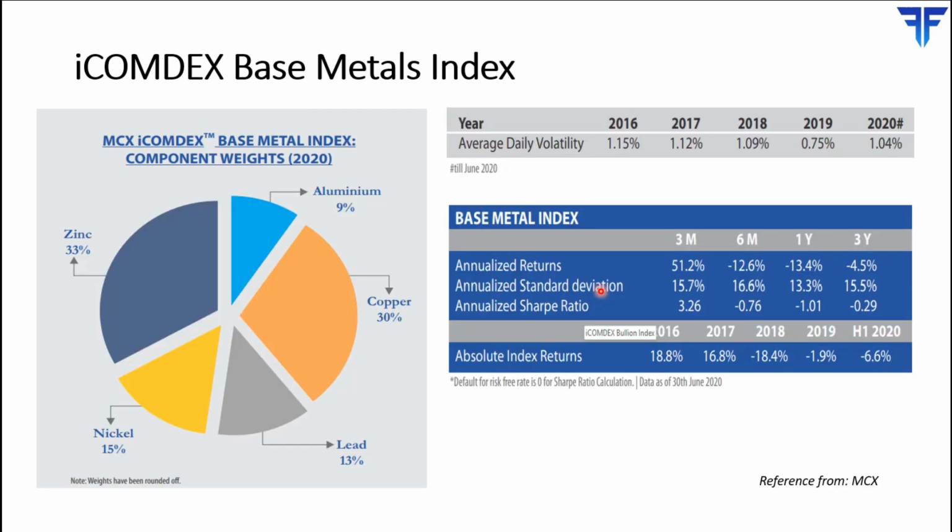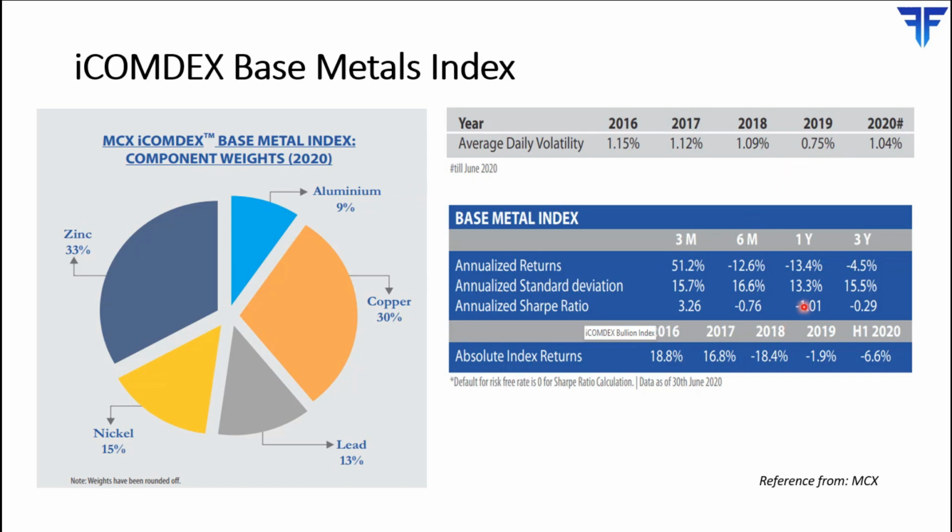Now this pie chart over here shows you the weight of each of the 5 base metals in the base metals index. As you can see, zinc occupies 33% of the index weight, followed by copper, which accounts for 30% of the weight. So roughly 2/3 of the index is comprised of zinc and copper. So movements in these two commodities will have a major say on how the base metals index in general performs. Nickel, lead, and aluminium account for 15%, 13%, and 9% of the weight respectively.